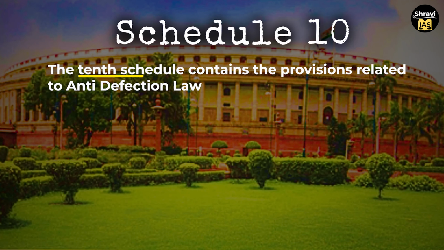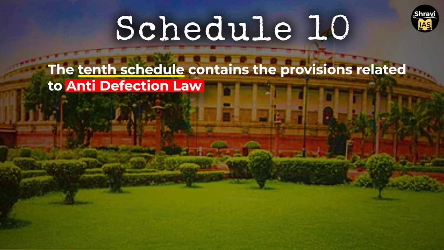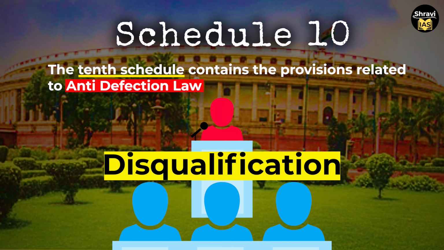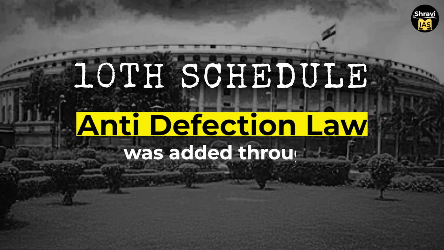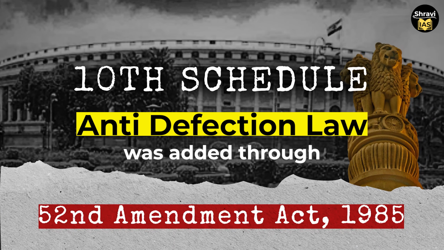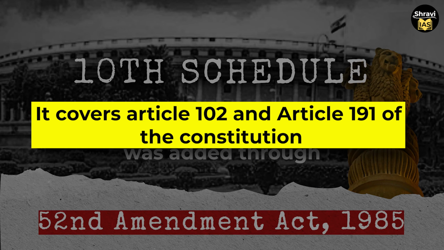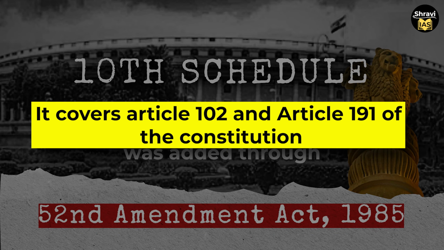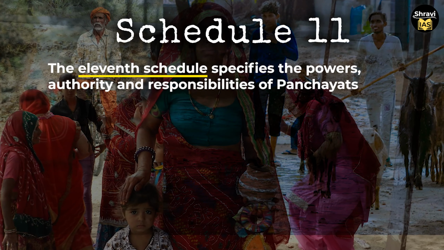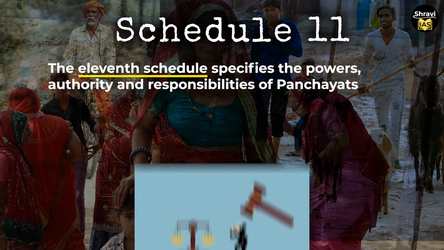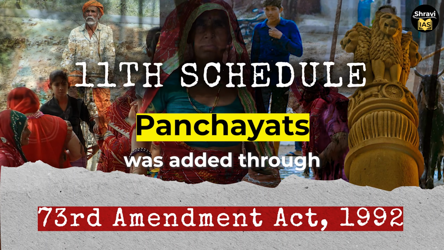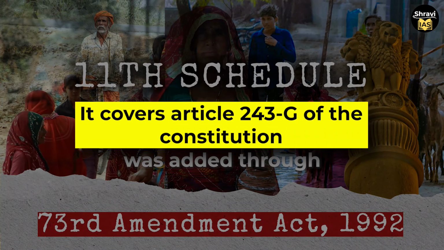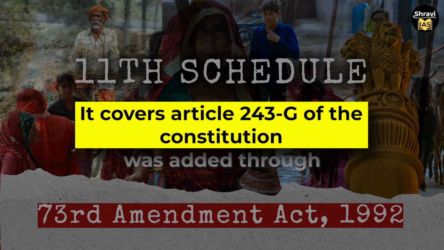Schedule 10. The 10th schedule of the Constitution contains the provisions related to anti-defection law. It deals with the disqualification of the members of Parliament and the state legislature. This schedule was added by the 52nd Amendment Act of 1985. It covers Article 102 and Article 191 of the Constitution. Schedule 11. The 11th schedule of the Constitution specifies the powers, authority and the responsibilities of the panchayats. There are 29 subjects in it. This schedule was added by the 73rd Amendment Act of 1992. It covers Article 243G of the Constitution.